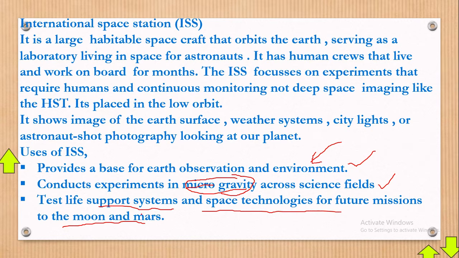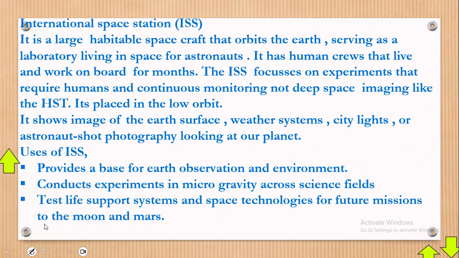Now, of course, it is in this ISS that we were able to know that on planet Mars, no life can survive there. On planet Jupiter, no life can survive there. On planet Mercury, no life can be supported right there, and it's very risky going to any of those planets, by the way.